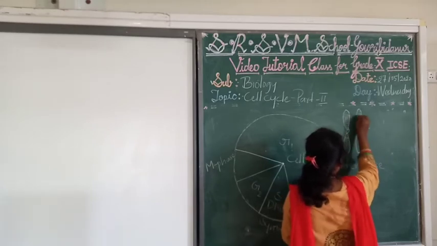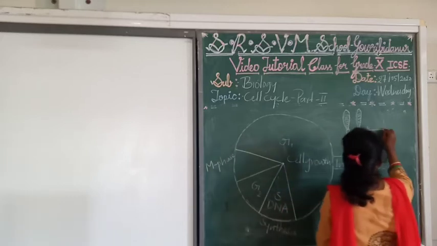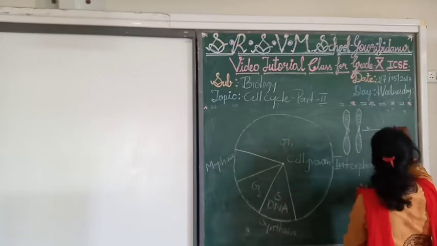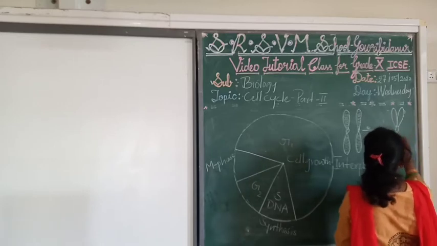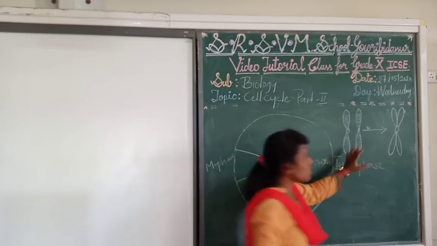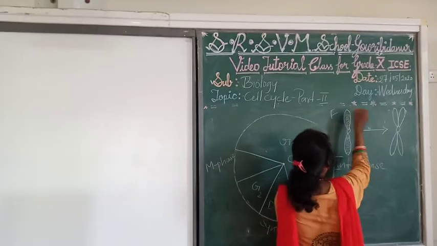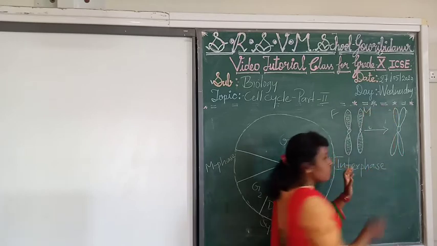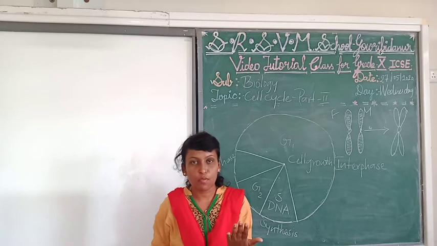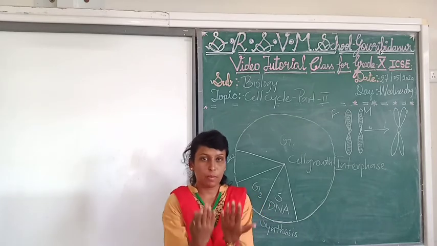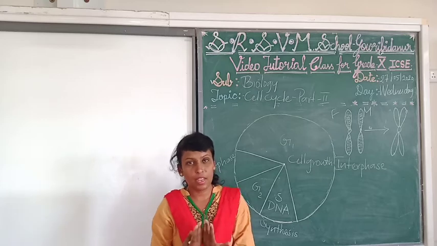So, what happens in the S phase? It will be replicated. Here, one chromosome we are taking from the father cell, and another chromosome we are taking from the mother cell, and there the DNA replication starts.